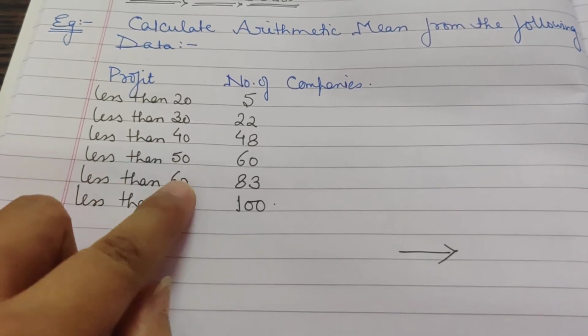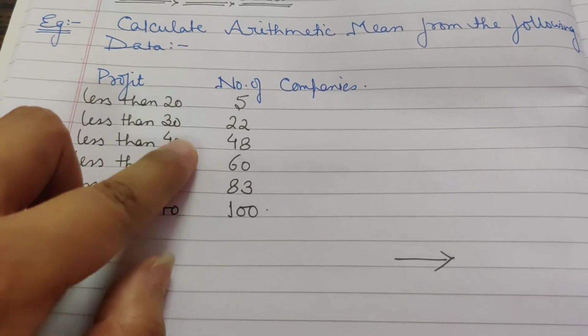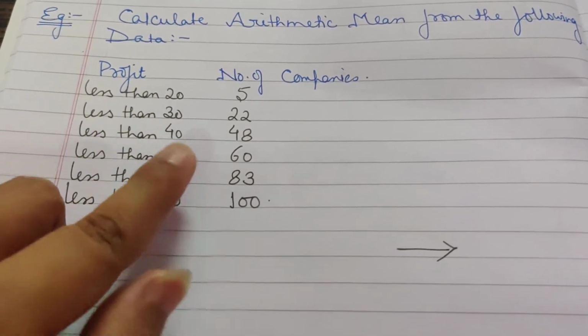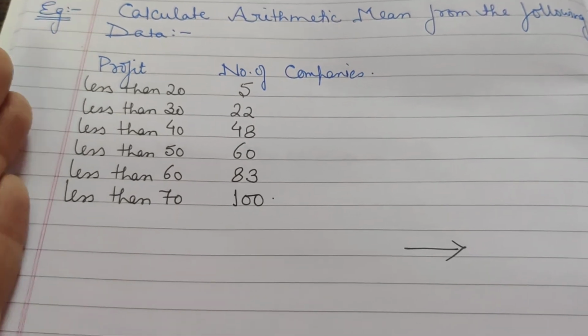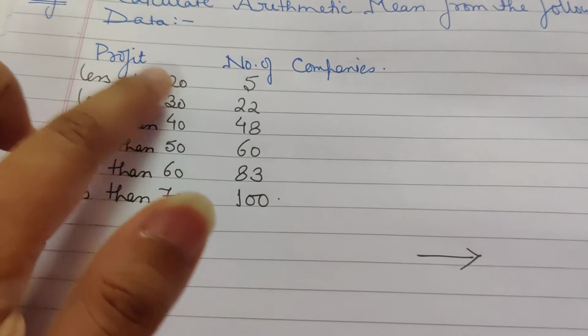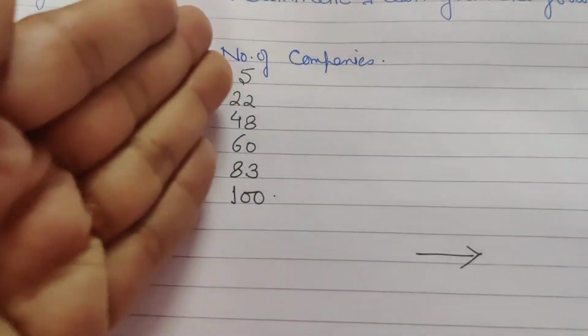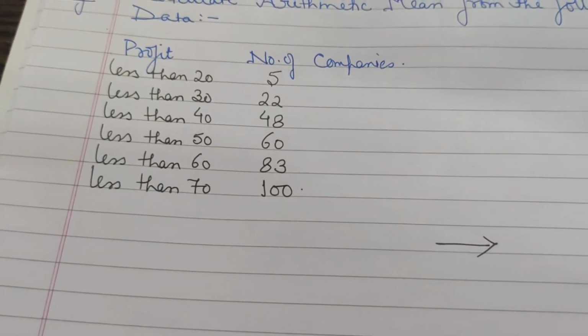For this it will be 50 to 60. For this it will be 40 to 50. 30 to 40, because we are talking about less than 40. In less than 40, what will come? It's from 30 to 40. Here from 20 to 30. So here it will be from 10 to 20, because the class intervals are of 10 only.